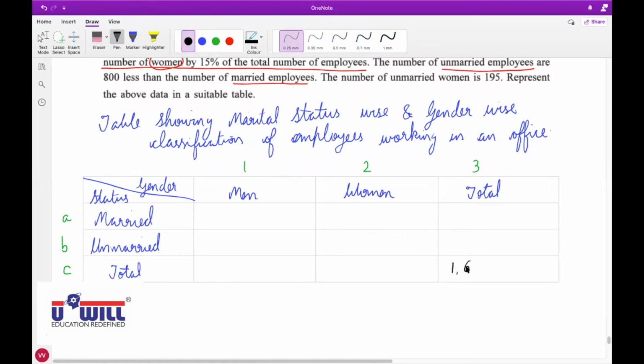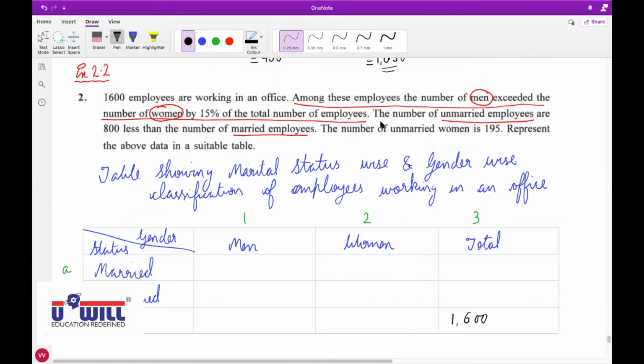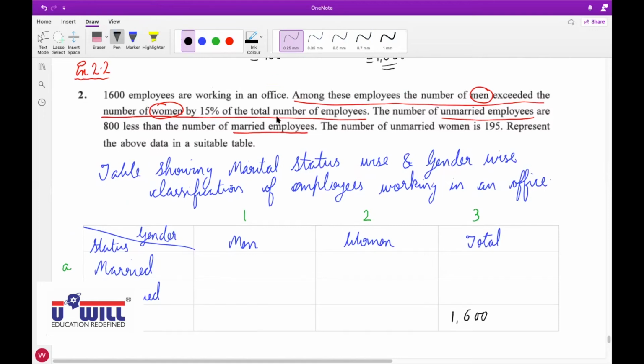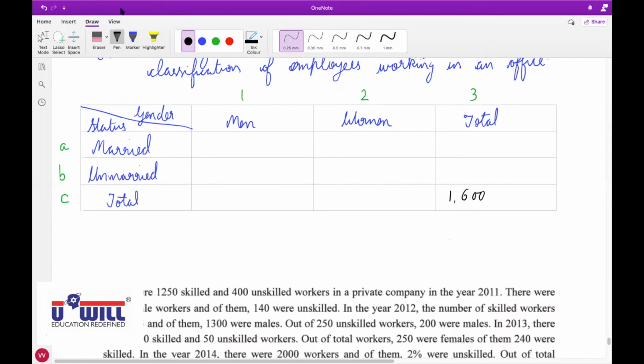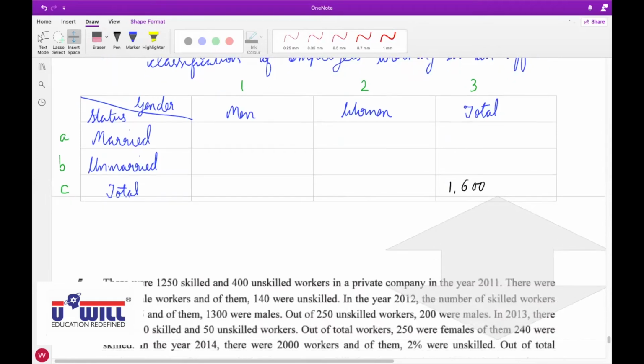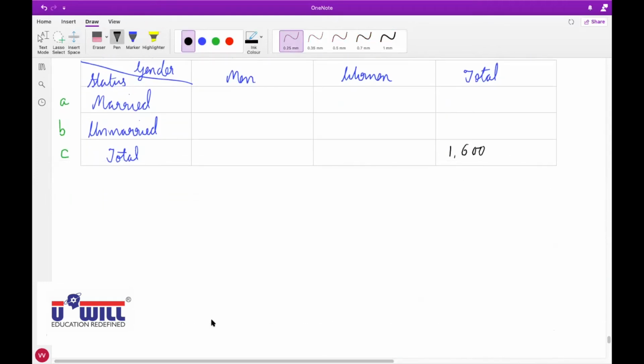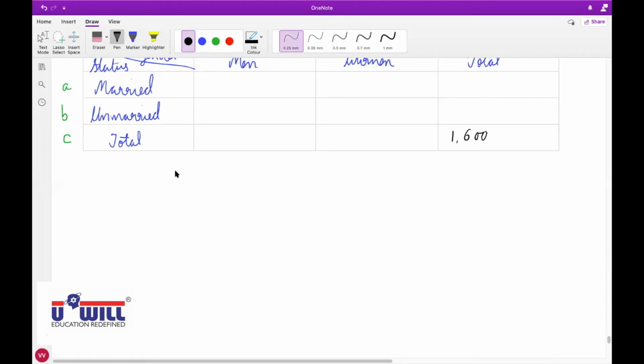Now, among these, the number of men exceeded the number of women by 15% of total number of employees. So everyone be attentive. Understand how to do this information. So men plus women will be equal to 1600. Total men plus women will be equal to 1600.